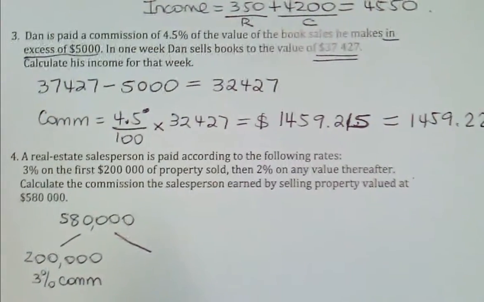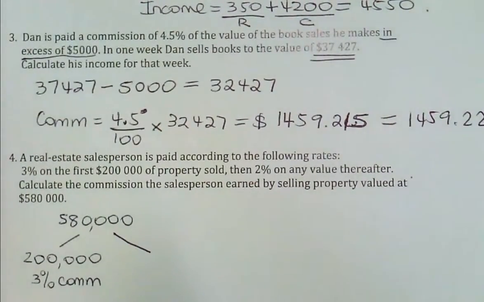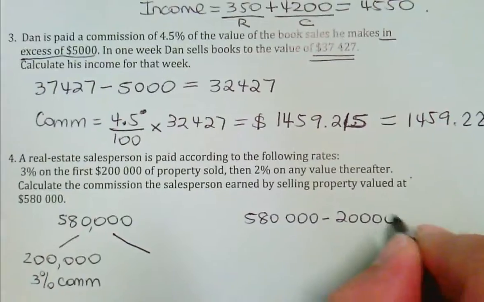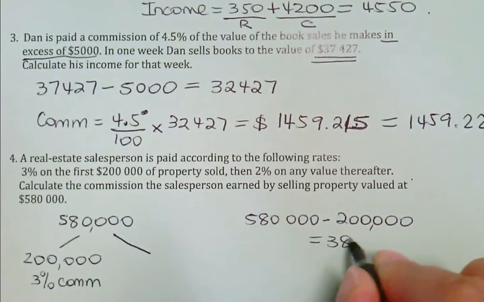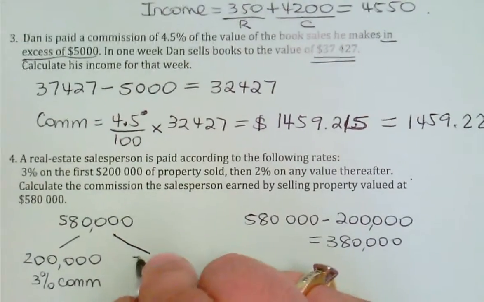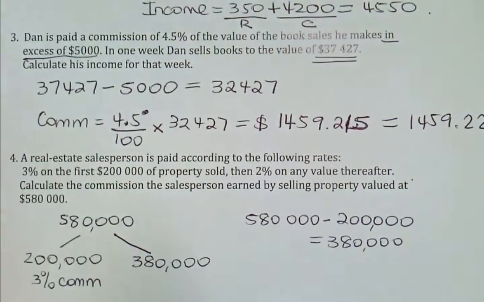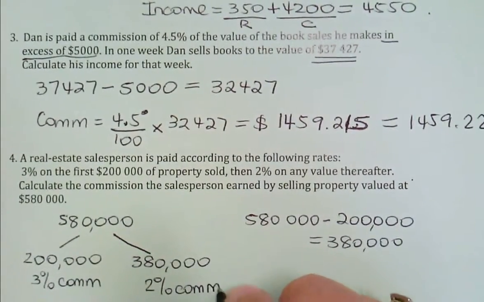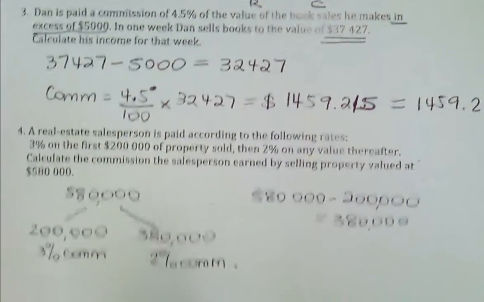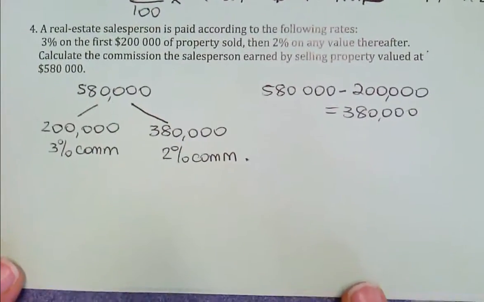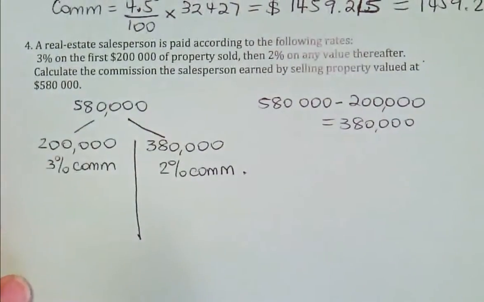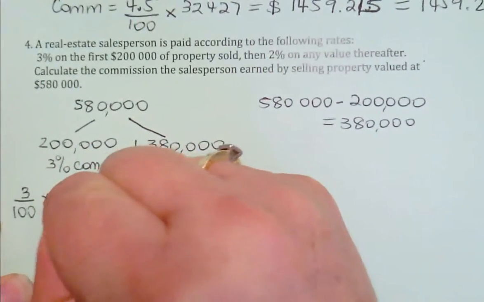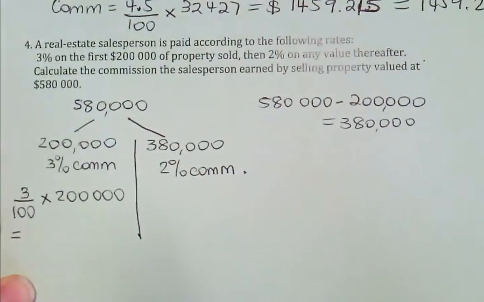How much else have you got? And 2% on any value thereafter. What should I do here? I go 580 minus the 200,000 gives me $380,000 left. So that $380,000, the commission is a different rate. It's 2% commission. Okay? It's a good way to set it out, girls. I'd be working that out first. So now you can do the commission for each bit. Okay, so we want 3% of 200,000, and that to me looks like 6,000.